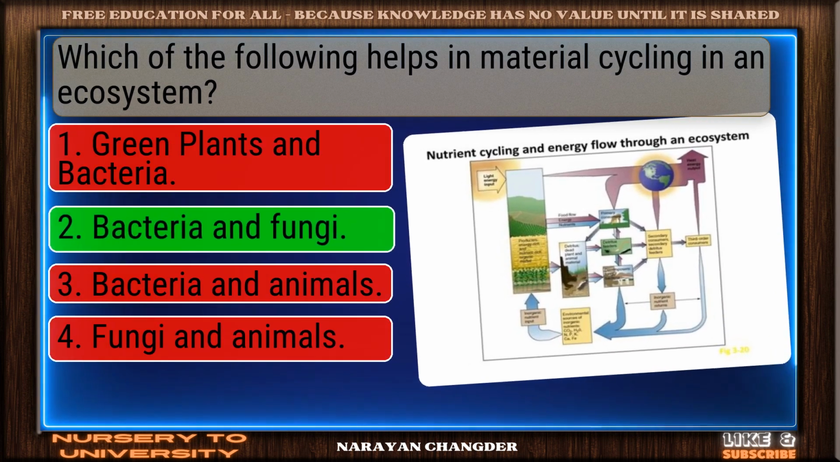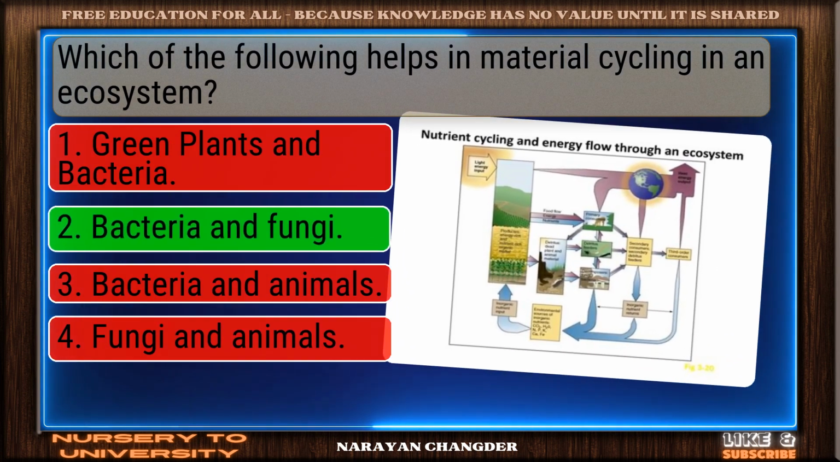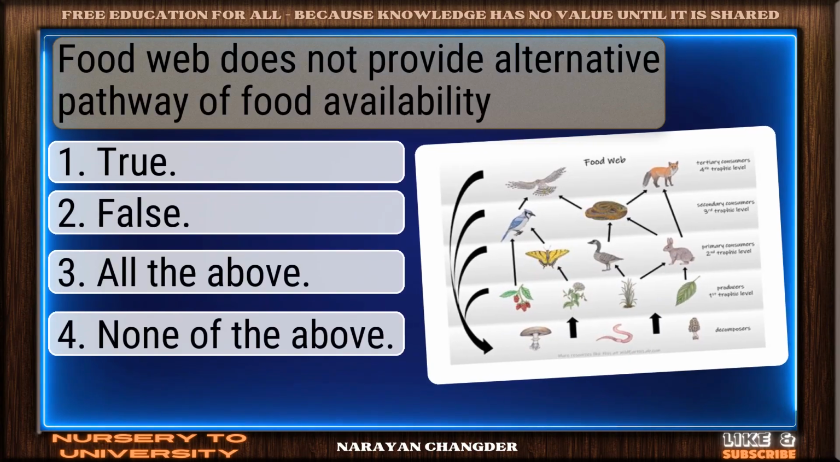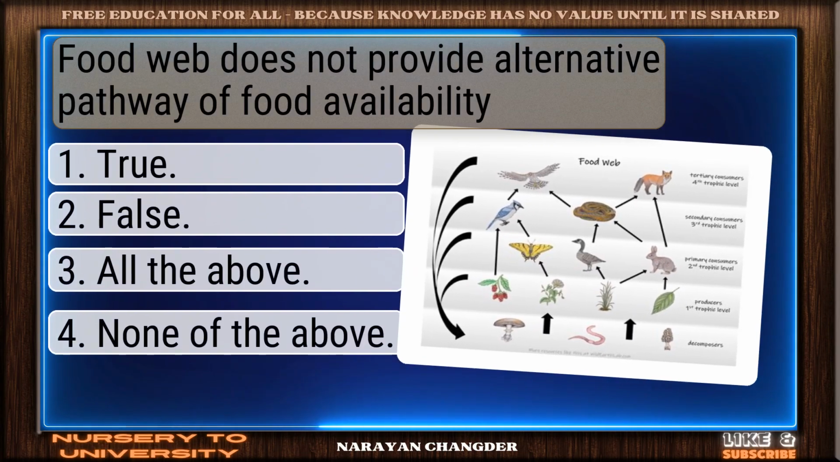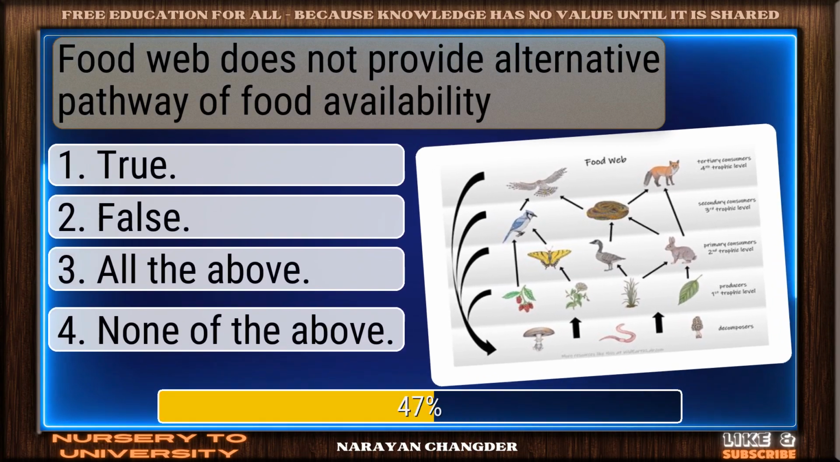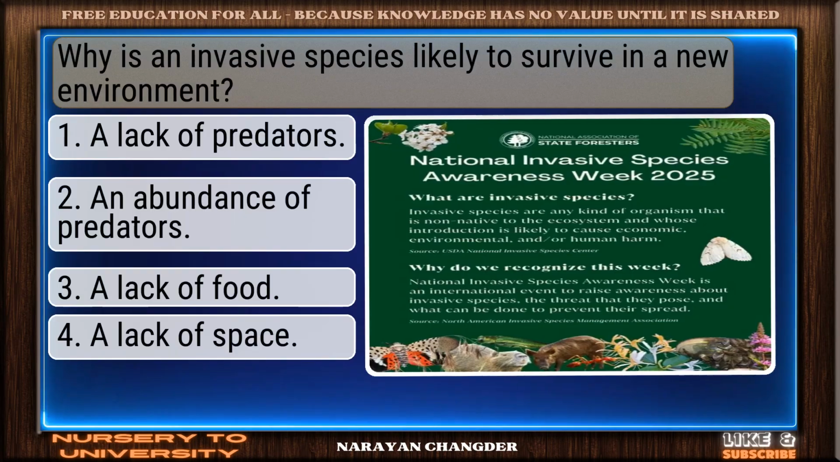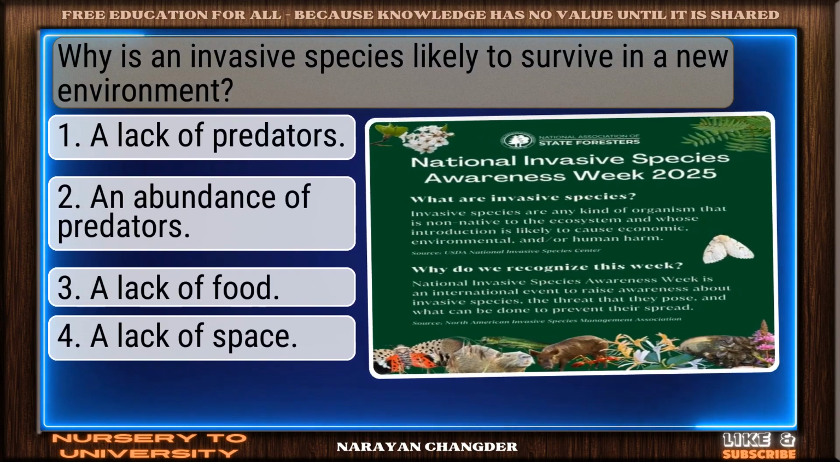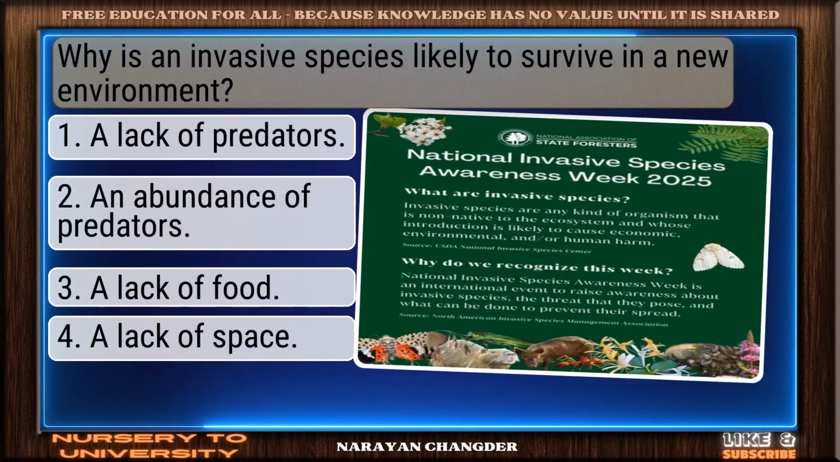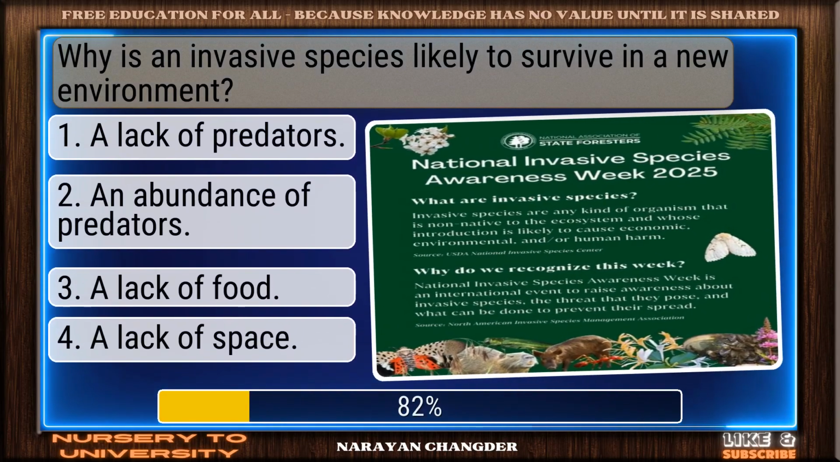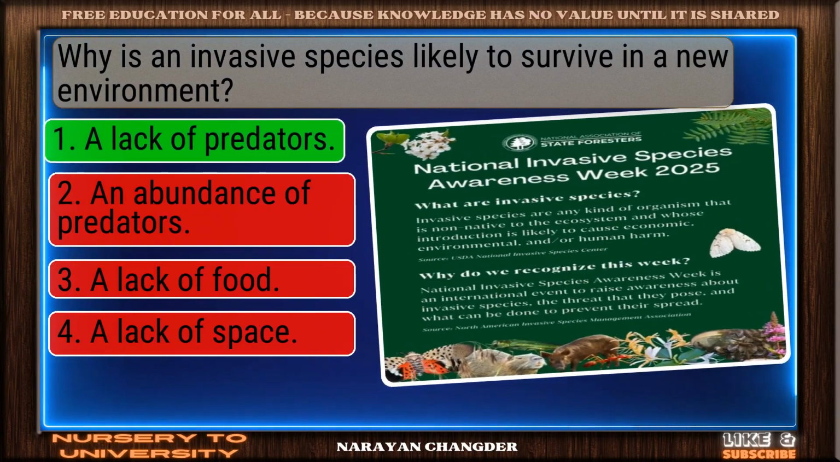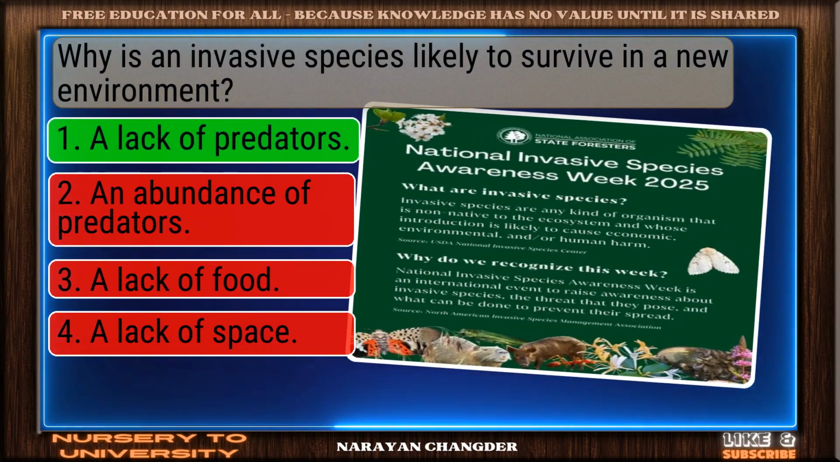Correct response. Bacteria and fungi is accurate. Food web does not provide alternative pathway of food availability. Clear logic. False is sound. Why is an invasive species likely to survive in a new environment? You're right. A lack of predators is correct.